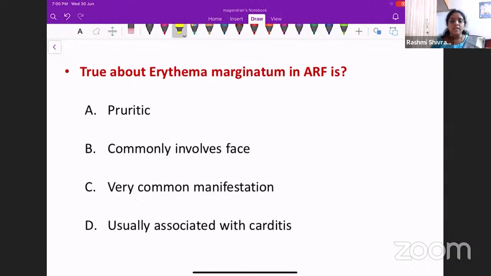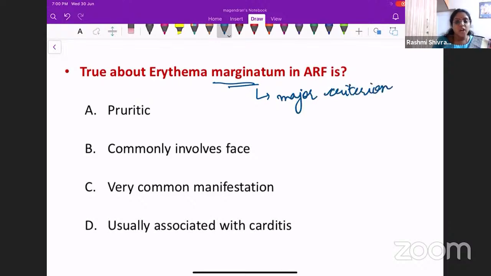Which is most correct about erythema marginatum? I will give you some time for you to put in your answers. Erythema marginatum is one of the major criteria in acute rheumatic fever.